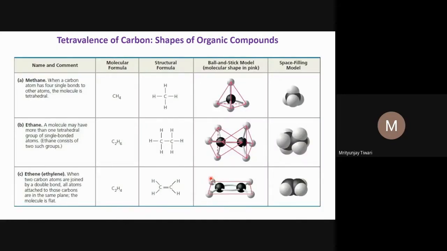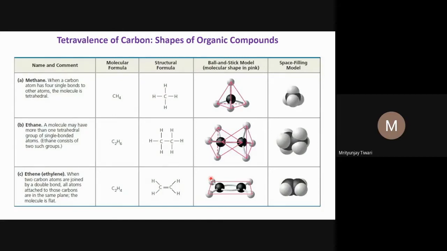This is a very important point to remember because in many representations of organic compounds, if you do not remember that carbon should have a valency of four, you will always be confused about the real structure of the compound. We will see the different representations of organic compounds. Another important point from the last class is the hybridization of carbon in different organic compounds.